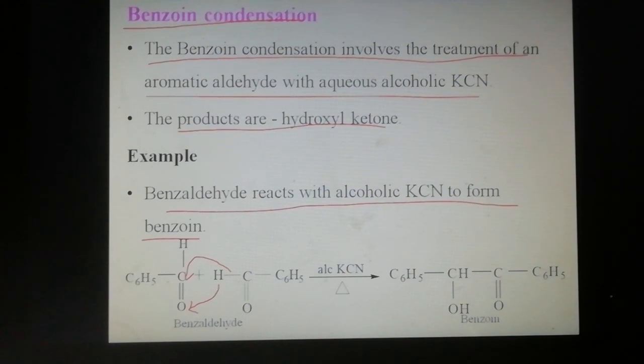Treatment of an aromatic aldehyde with aqueous potassium cyanide is called benzoin condensation. The product is a hydroxy ketone. Benzaldehyde treated with alcoholic potassium cyanide to form benzoin is the example for the benzoin condensation reaction.